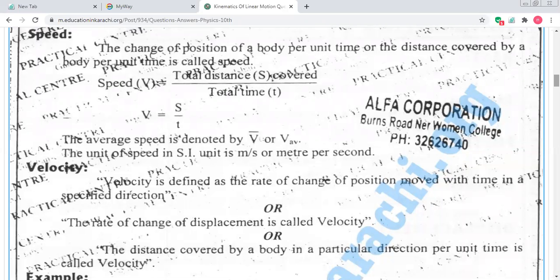Suppose when we start a car and want to reach Karachi University, the distance from Karachi University to your house is like a 5 minute distance. So we know the time, we know the distance, so that gives the speed of the car.